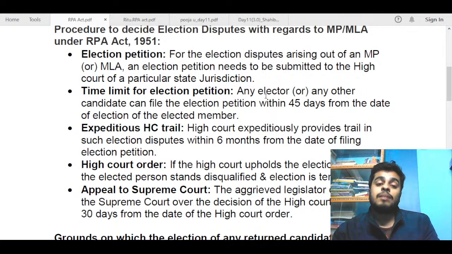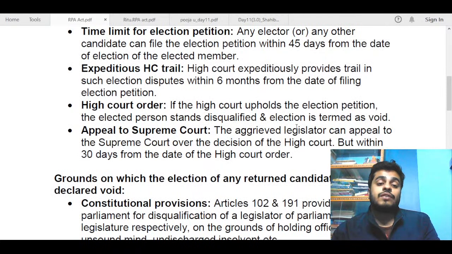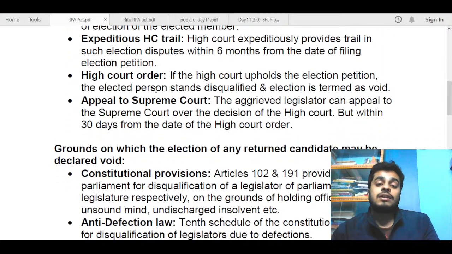If you are able to include these points, this will definitely give you some extra marks, because it shows that you have read the whole Act in quite some detail. After that, we talk about the expeditious High Court trial. The High Court is expected to conduct the trial in such election disputes within 6 months, which is again a time limit from the date of filing the election petition. After that, the High Court gives the order. If the High Court upholds the election petition, the elected person stands disqualified and the election is termed void. So this is the procedure basically.